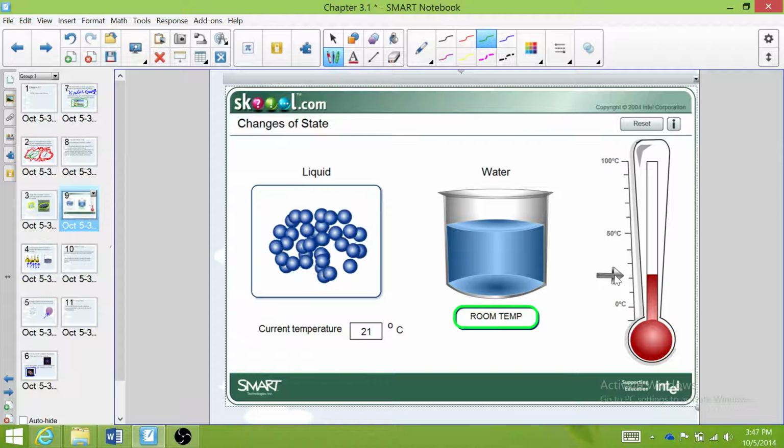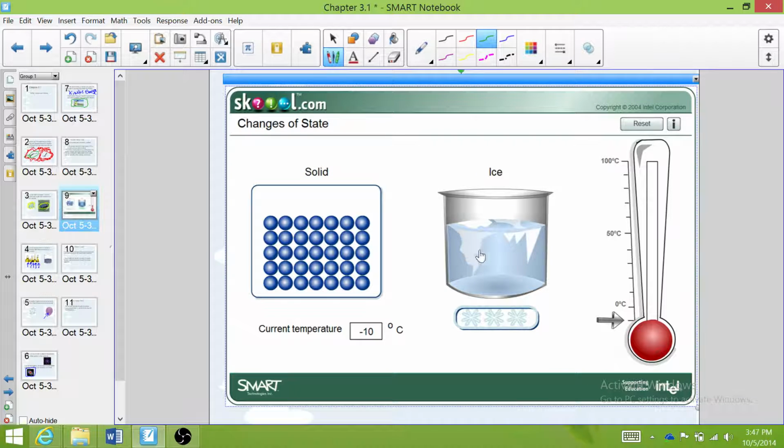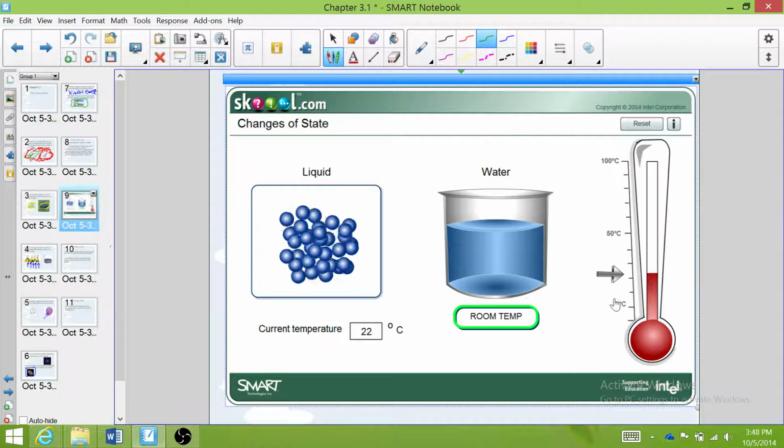And we can see that with our little visual here. When I cool it down to make ice, solid water, you can see that the particles are now not really moving. In reality, these particles would be jostling around a little bit, kind of vibrating, but they do not move from one place to another. They stay in one place. This is why a solid has a definite shape, because the particles aren't moving around, and it's why it has a definite volume, because we can't compress this, and we can't expand it without undergoing a physical change, like melting it into a liquid.